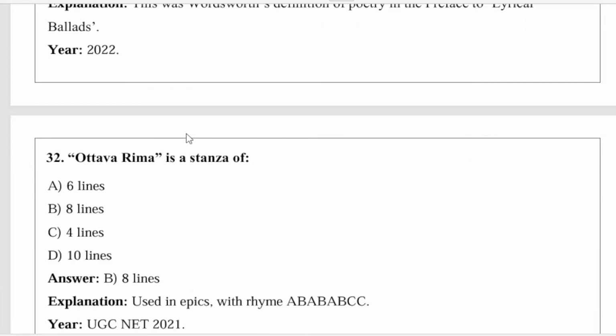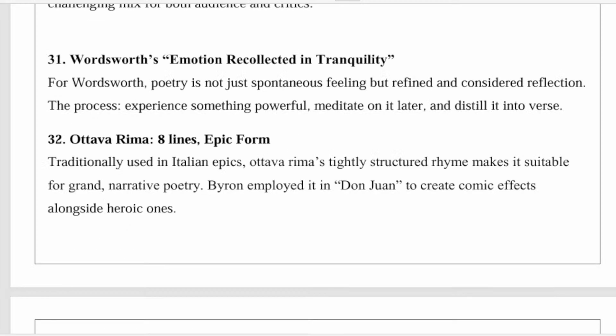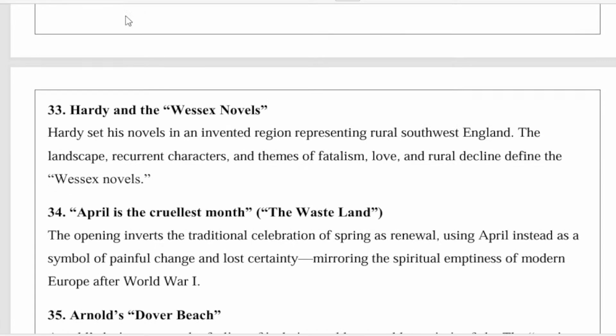Next, we have question number 32. Ottava rima is a stanza. It is a stanza of 8 lines with the rhyme scheme ABABABCC. It appeared in UGC NET 2021. Traditionally used in Italian epics, ottava rima's tightly structured rhyme makes it suitable for grand narrative poetry. Byron employed it in Don Juan to create comic effects alongside heroic ones.